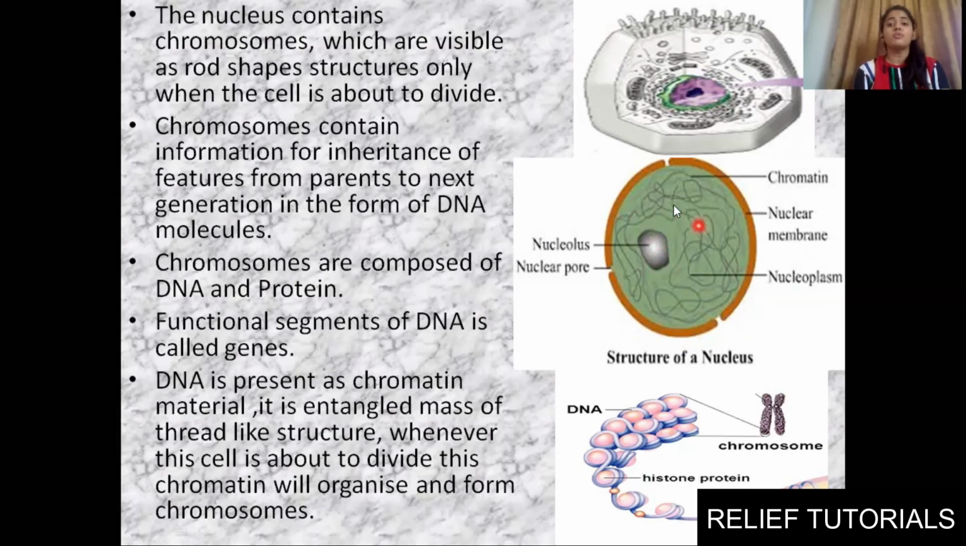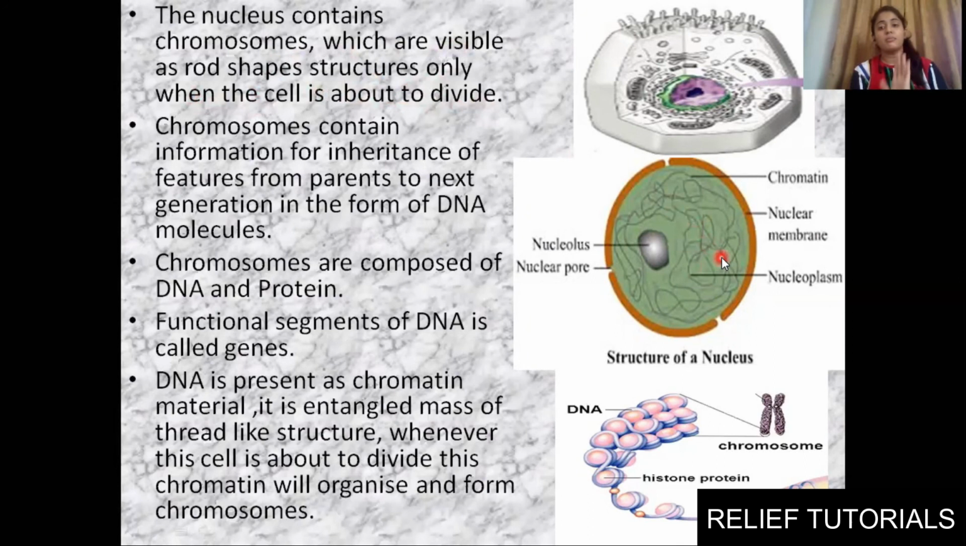Now this nucleus will contain chromosome. Okay, I have shown here chromosome. This chromatin material, during cell division, will form thick structures of chromosomes. And these chromosomes will have DNA in them. You can see here, this is DNA. It has histone protein in it. Clear? Okay, so the nucleus contains chromosomes which are visible as rod-shaped structures only when the cell is about to divide. Here, we will just see the chromatin material.